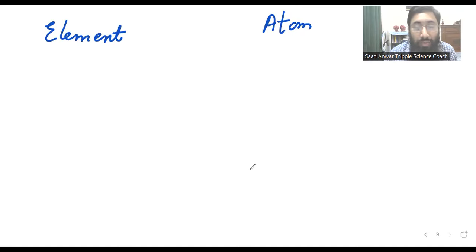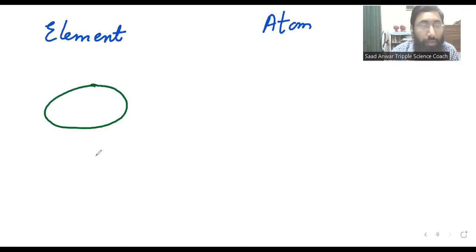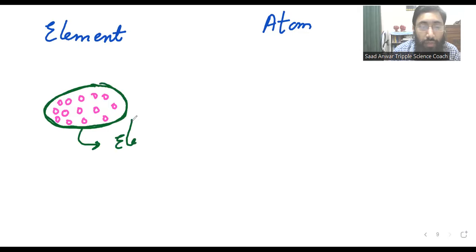Okay, so let me make a diagram. You can see this circle. It has particles, these particles. Just imagine this green circle is an element. This is an element. And these pink particles, these are atoms.